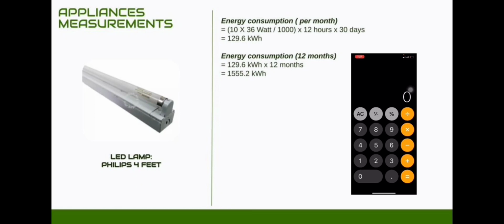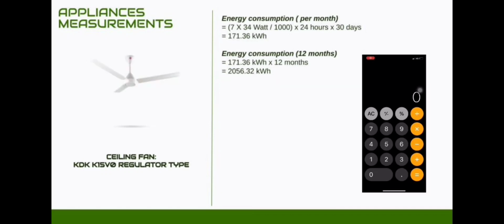Continue with the LED lamp. In our house, we have 10 LED lamps, so 10 LED lamps times 36 watt, and then we divide by 1000 and multiply by 12 hours and multiply by 30 days, and we get 129.6 kilowatt hours. And to get energy consumption of 12 months, we just multiply by 12 months, and we get 1555.2 kilowatt hours. Lastly, let's calculate energy consumption per month of the ceiling fan.